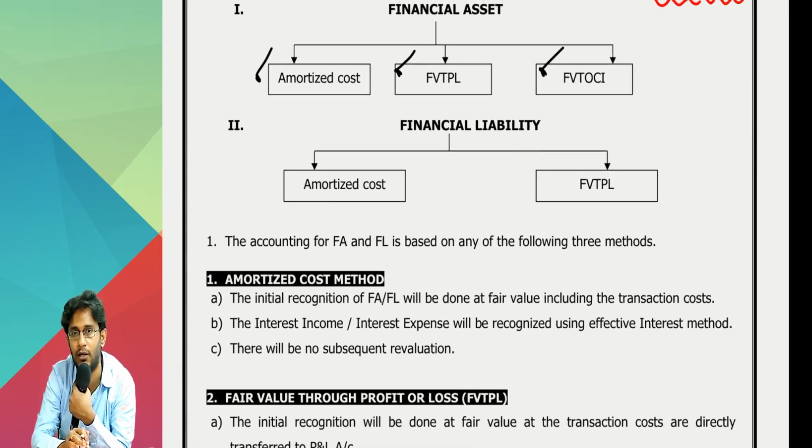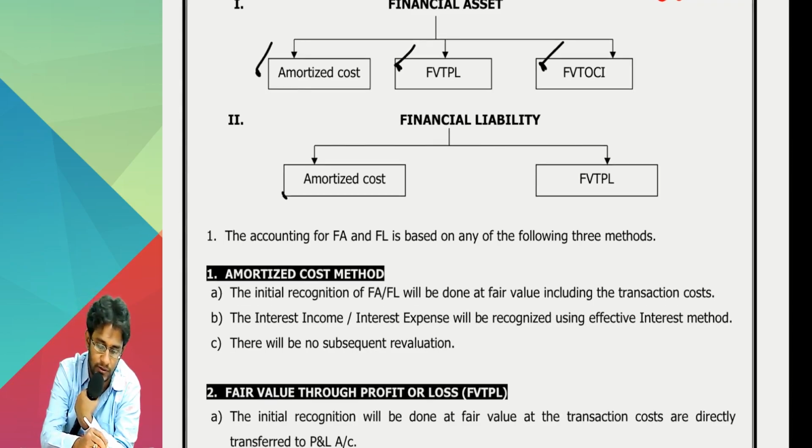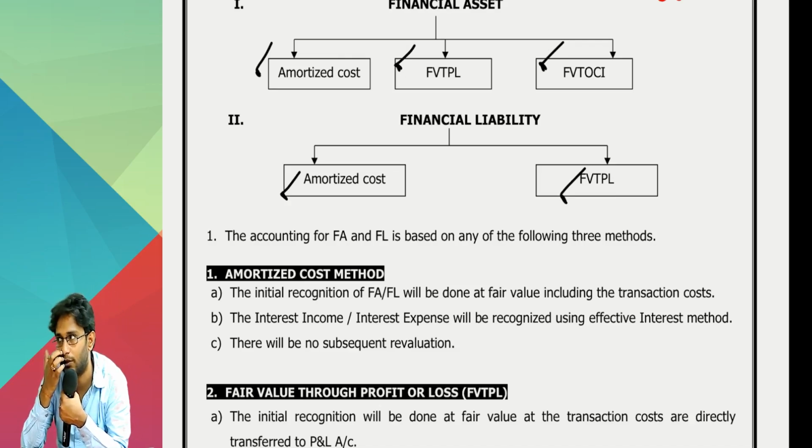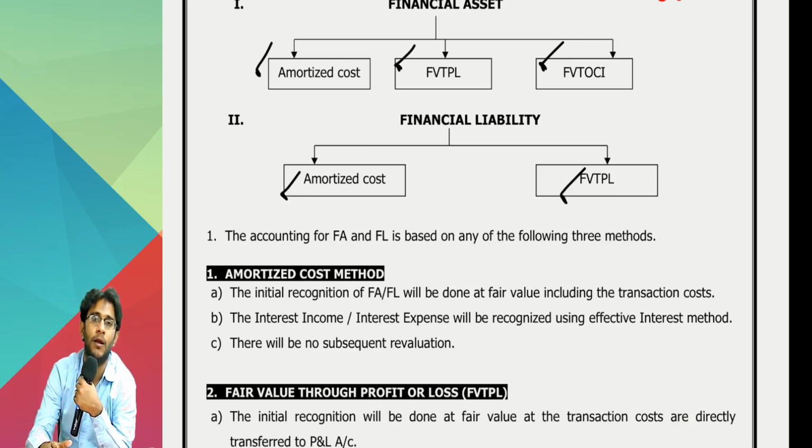For financial liabilities, you don't have three. You have only two methods. One is ACM, amortized cost method. The other one is FVTPL. So which method is not there for liability? FVTOCI. So overall, if you observe, there are only three methods: ACM, FVTPL, FVTOCI. For assets, all three are applicable in different scenarios.